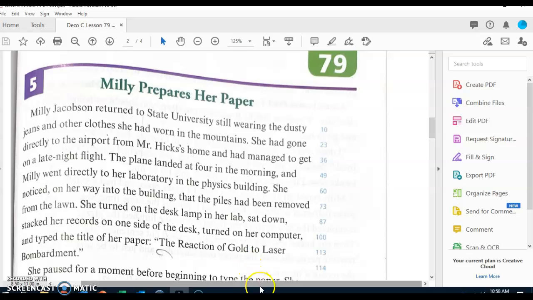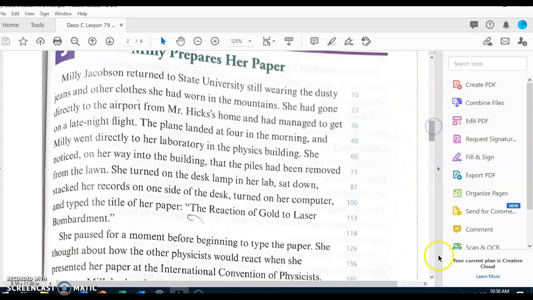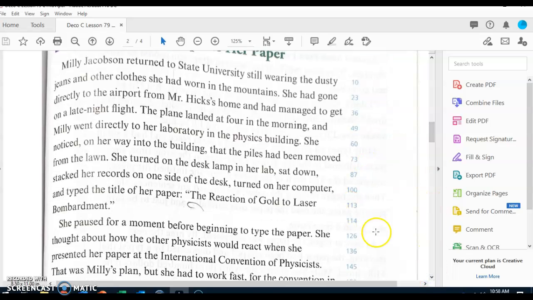Let's go ahead and look at part 5. Follow along as I will be answering questions. Millie prepares her paper. Millie Jacobson returned to State University still wearing the dusty jeans and other clothes she had worn in the mountains. She had gone directly to the airport from Mr. Hicks' home and had managed to get on a late night flight.